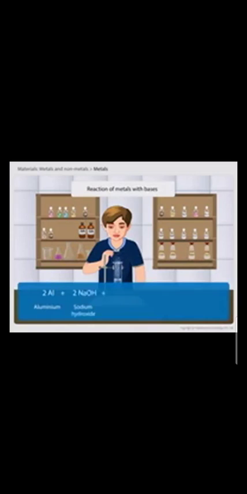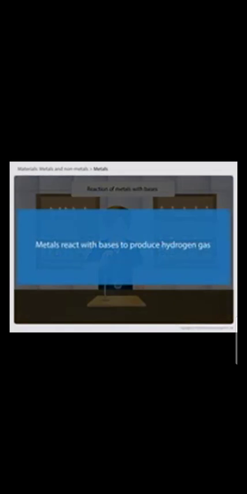Bring a burning matchstick near the mouth of the test tube. Now listen carefully. You will hear a pop sound. What does the pop sound indicate? The pop sound indicates the presence of hydrogen gas. Here, aluminium metal reacts with sodium hydroxide base to form sodium aluminate and hydrogen gas. Thus, we can say that metals react with bases to produce hydrogen gas.